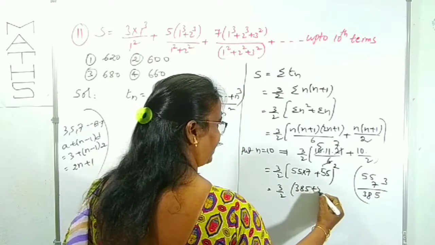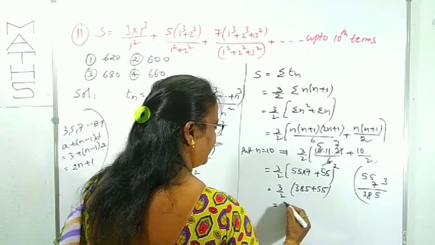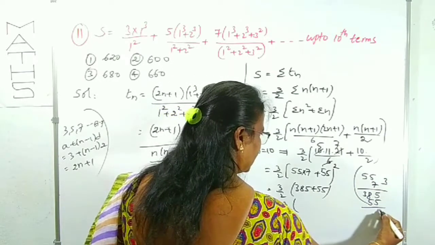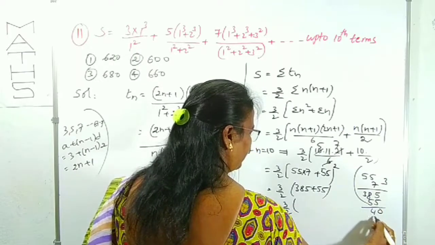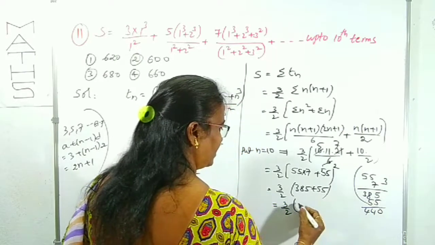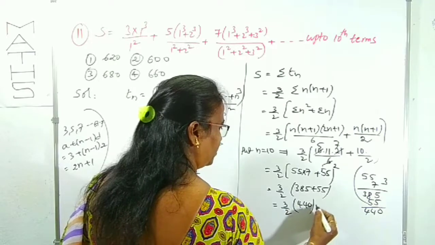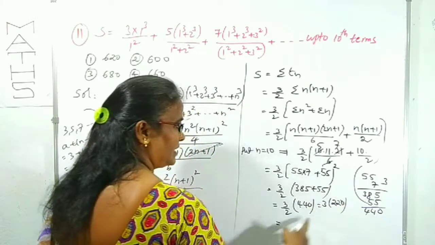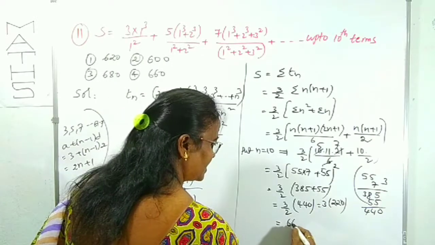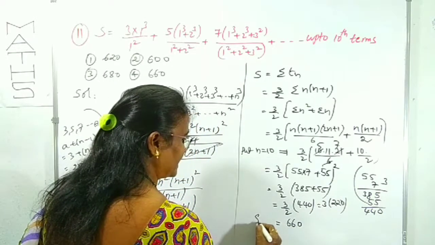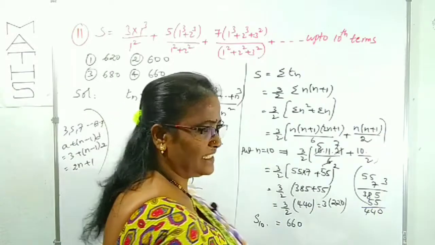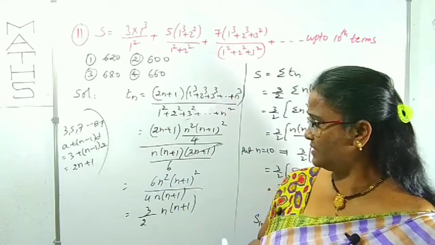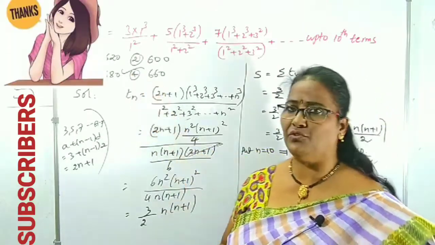385 plus 55, right? That is 3 by 2 times of 385 plus 55, which is 440. 440 by 2 is 220, so 3 into 220 is 660. That is only up to S10 indirectly. The sum of the 10 terms is 660. Which option is there? Yes, it is clearly the fourth option.